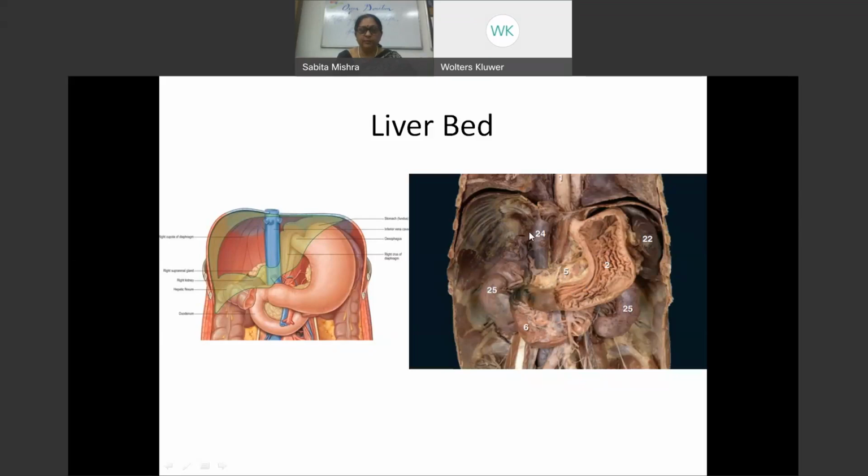So this is the liver bed. You can see the hepatic flexure, the kidney out here, and the suprarenal. So they are the parts which are forming the liver bed. So these are the posterior relations of the liver.